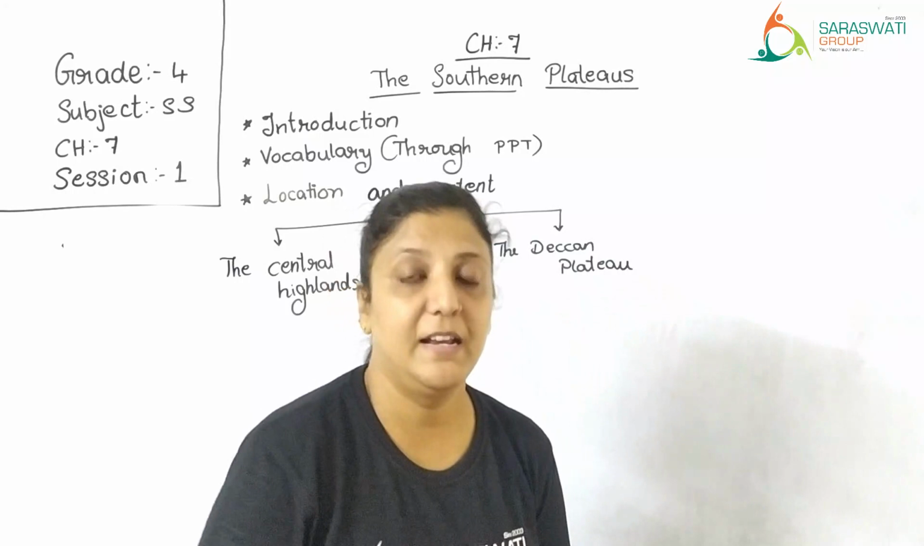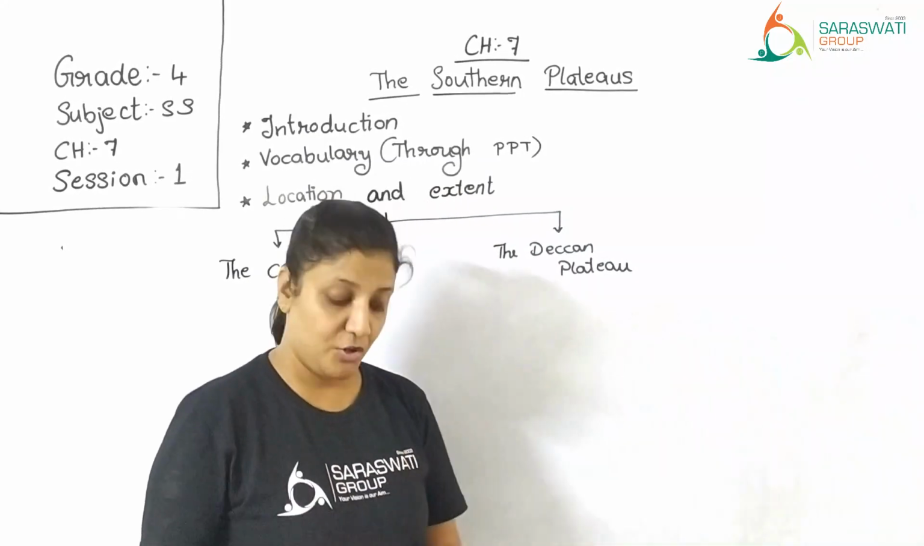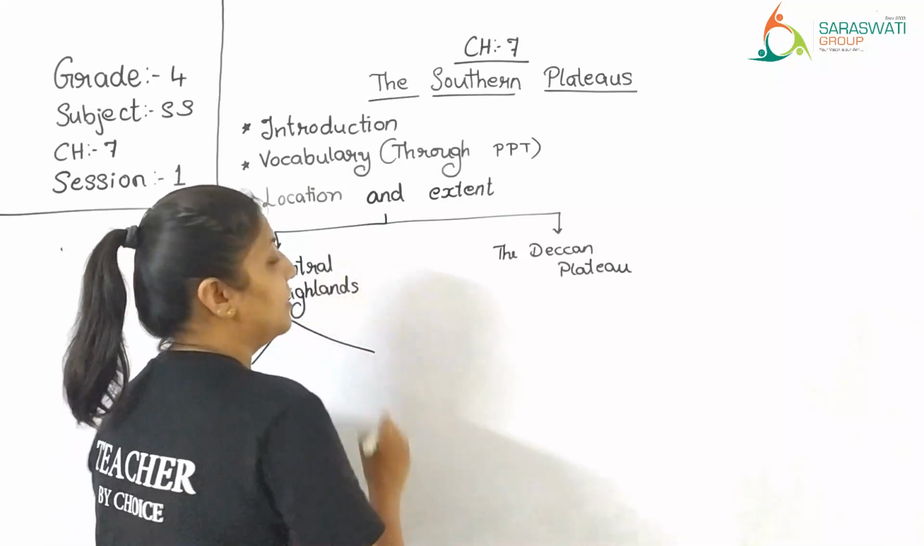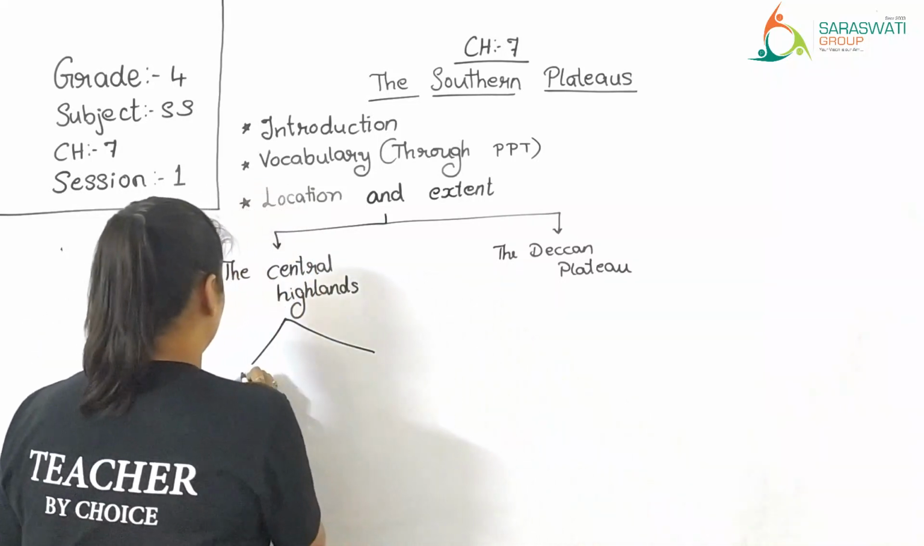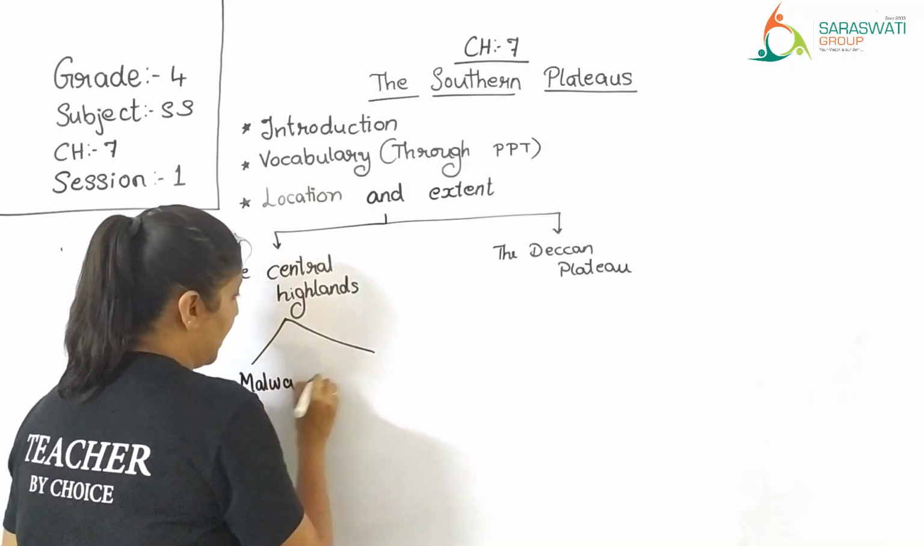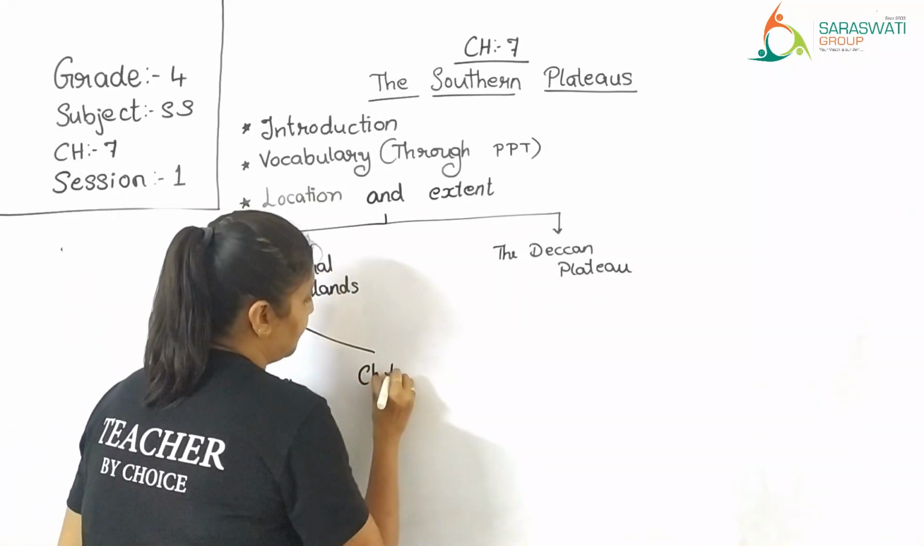This central highland is again divided into two different regions. One is Malwa and Chota Nagpur.